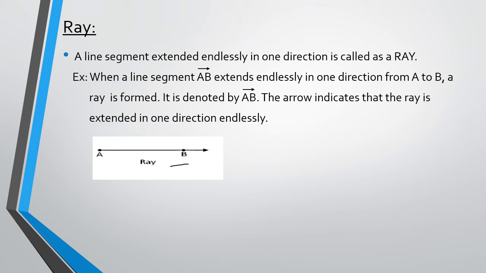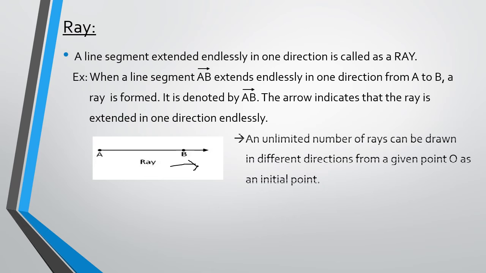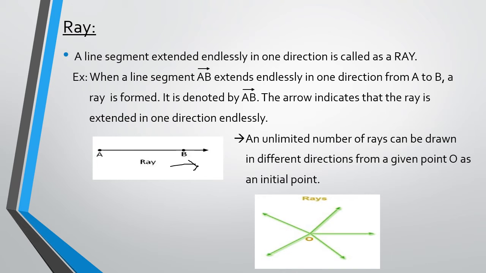Now why do we write like that, with an arrow mark? This shows that AB line segment is extended towards the right. That's why the arrow mark is pointing towards the right, and it's going on endlessly towards that direction. An unlimited number of rays can be drawn in different directions from a point O as an initial point. Here the depiction of that explanation is given.